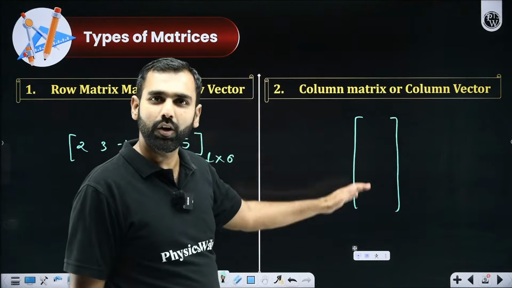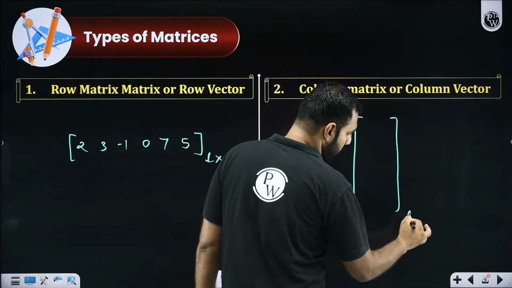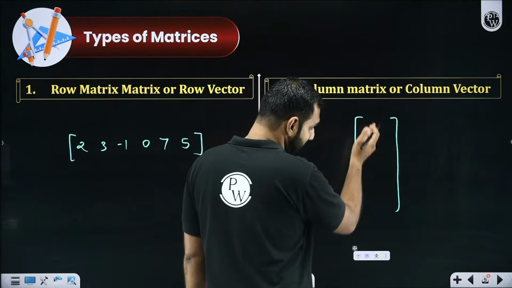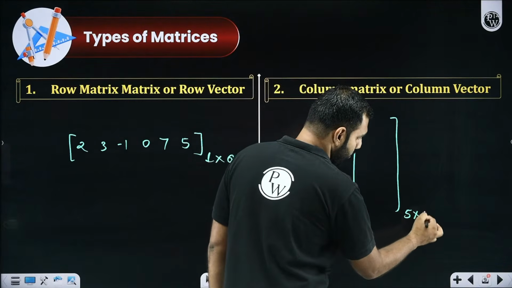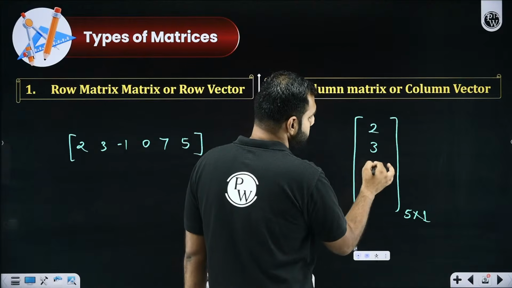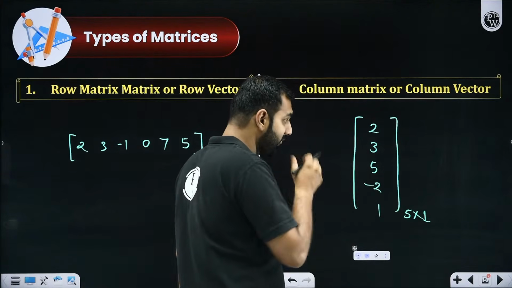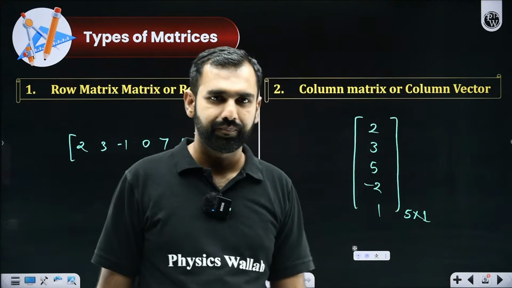It should have only one column, which means there is one column which is fixed, but the number of rows can vary. Let's say 5 rows in one column. So 2, 3, 5, -2 and 1. These are the 5 elements, 5 into 1.